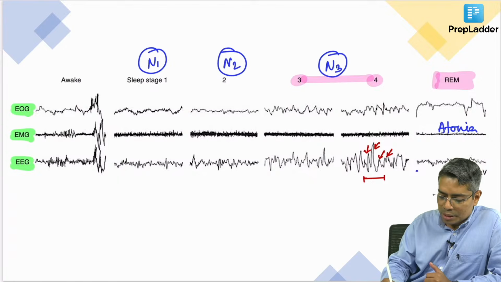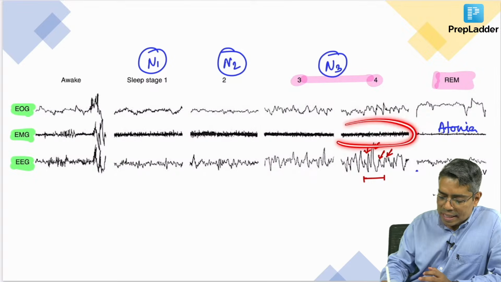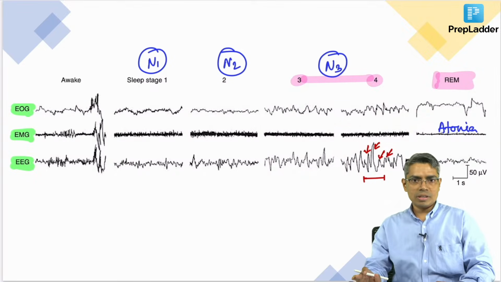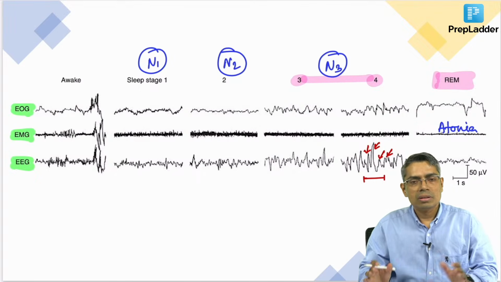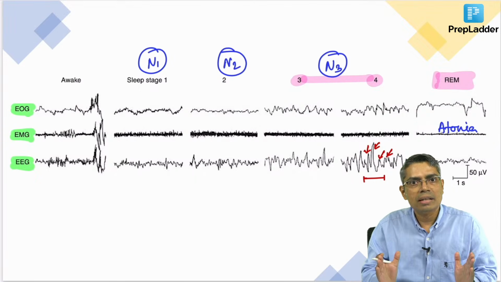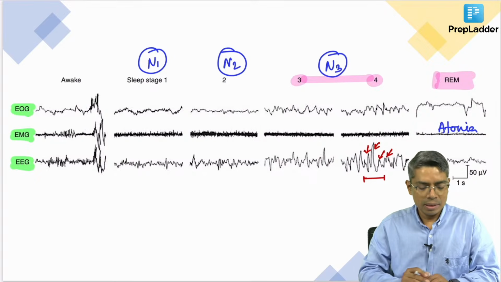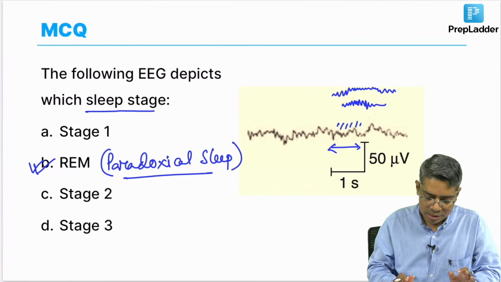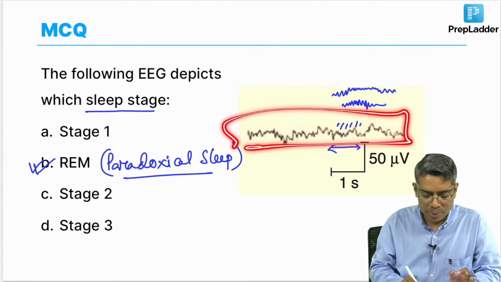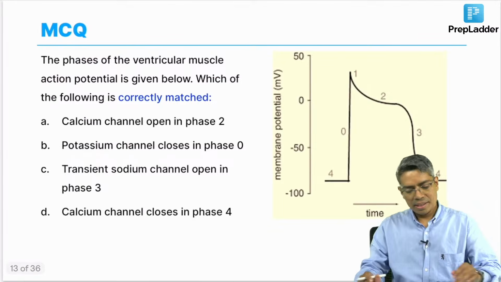So by this, first you count on the x axis how many wavelets you are getting, and then you look at the EMG. But even if the EMG is not given, and only the EEG is given, you can count the x axis over a 1 second period, see the probable frequency of the wave, and then you can comment. But again I am telling you, only EEG is not diagnostic of the sleep stage, but here the EEG is very typical of REM sleep. So REM sleep is the answer to this question. Okay. Next question.